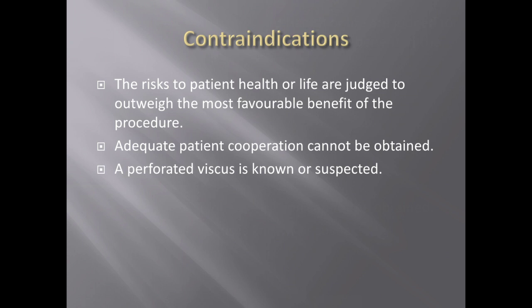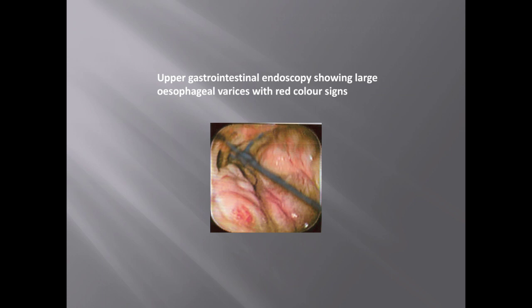Contraindications means cases of perforation, and if the patient is very irritable and not cooperative, definitely we can't go ahead here. And when the risk to the patient's health or life outweighs the benefit of the procedure. So I'll show you some images, like how the upper GI endoscopy images will look.